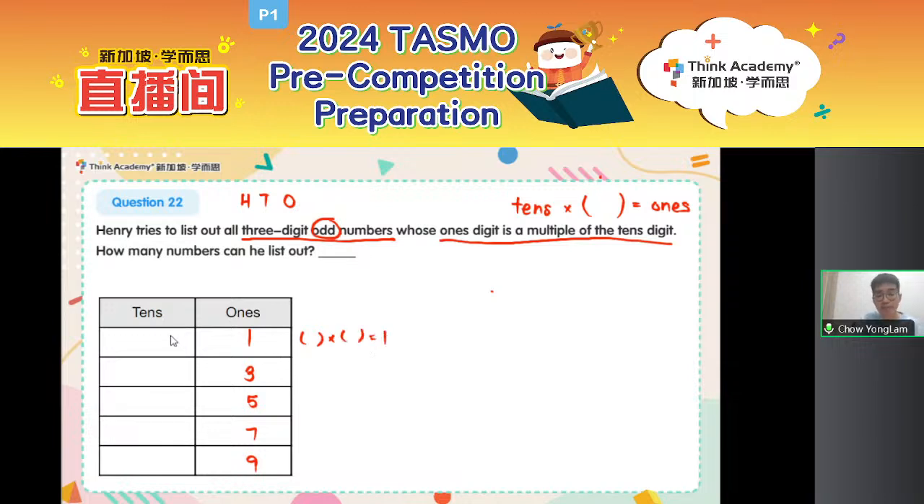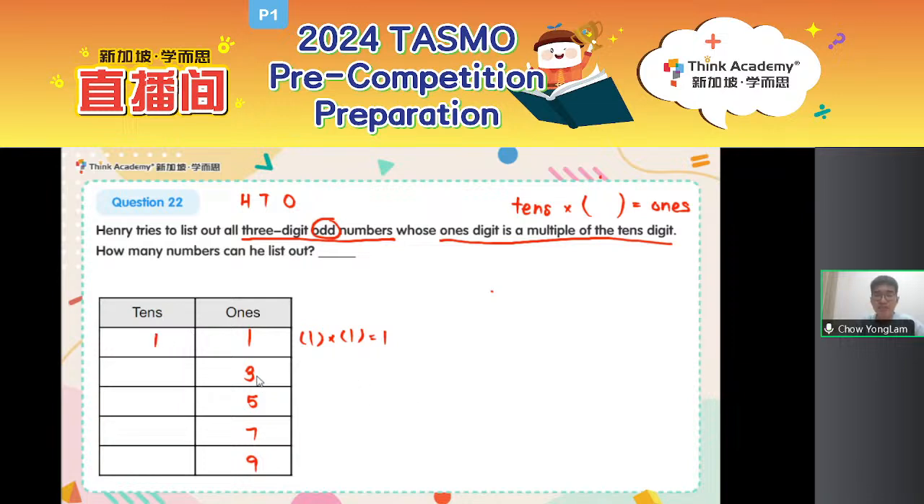Can you tell me what my tens digit can be, or what numbers can be filled inside these brackets? If my ones digit is 1, something times something equals 1. What can this tens digit be? Can it be all of 1, 3, 5, 7, 9? Are you sure? 3 times what equals 1? Right, only one consideration. 1 times 1 is equal to 1. I see the answer in the chat. Good job. All right. 1 times 1 is equal to 1, which means my tens can only be 1.